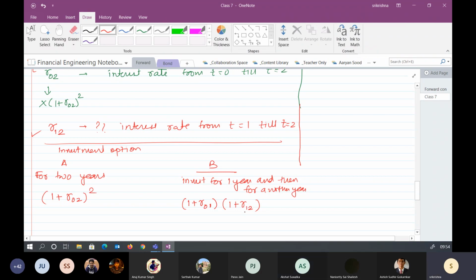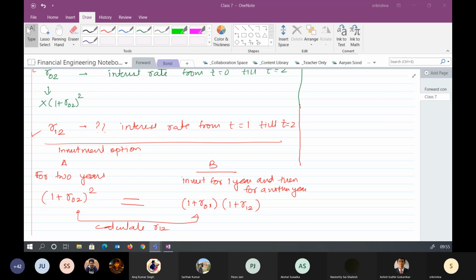Correct, because both of them are risk-free interest rates. Both of them should generate the same amount of money. If the amount of money is not the same, we will always have an arbitrage. Do you agree? Yes, sir. Right. So now from this equation, you can actually calculate what should be the value of R12.